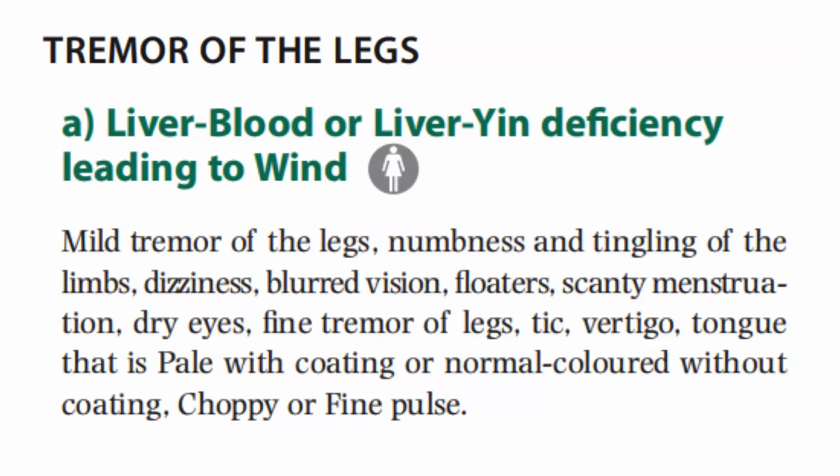This will manifest with tremors of the legs, numbness and tingling of the legs, of the limbs, dizziness, blurred vision, floaters, scanty menstruation, dry eyes, fine tremor of legs, tic, vertigo, tongue that is pale with coating or normal colored without coating, and a choppy or fine pulse.